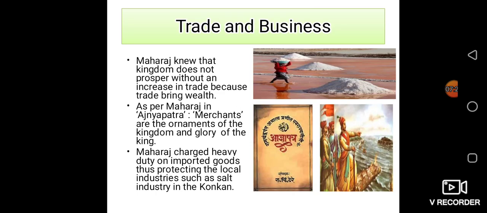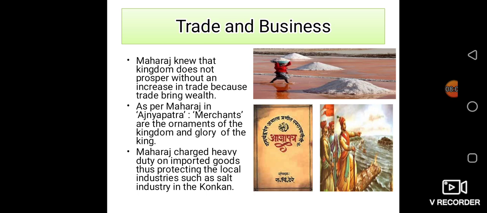Now next, his intention was to develop trade and business. Maharaj knew that a kingdom does not prosper without an increase in trade, and trade is very important. If you develop trade and business in any field, you can get more income, as Shivaji Maharaj understood. Because of that, he decided to set up trade and business in our own country. As per Maharaj, in the Agnyapatra, merchants are the ornaments of the kingdom and the glory of the king, as trade and business is one type of ornament for our kingdom, and it is the glory of our king.